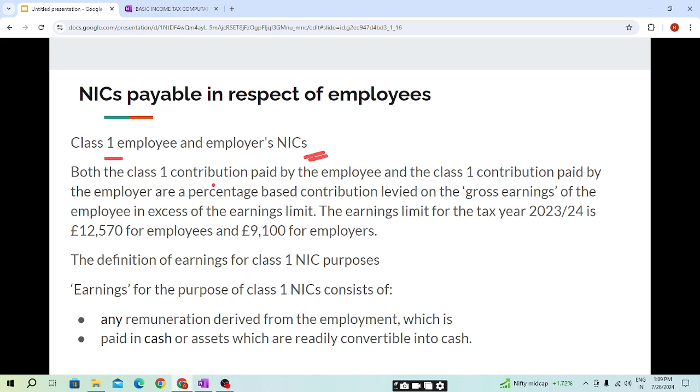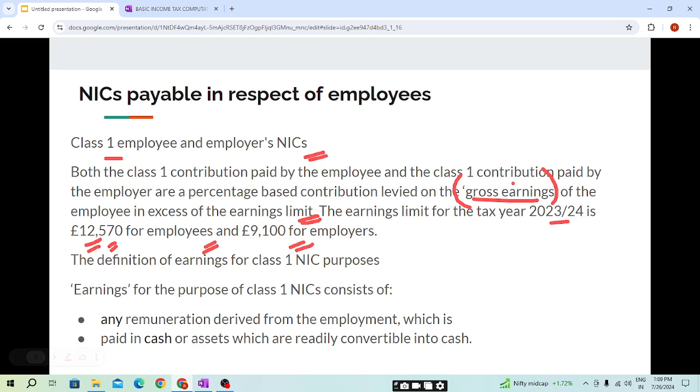Both the class 1 contribution paid by the employee and the class 1 contribution paid by the employer are a percentage based contribution levied on the gross earning of the employee in excess of the earnings limit. So the contribution will be based on the gross earning of the employee in excess of the earnings limit. The earnings limit for the tax year 23-24 is 12,570 for employees and for employer it will be 9,100 pounds.